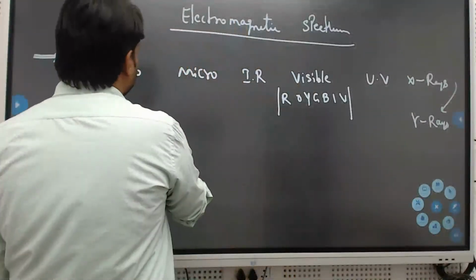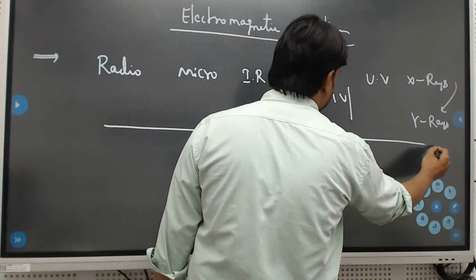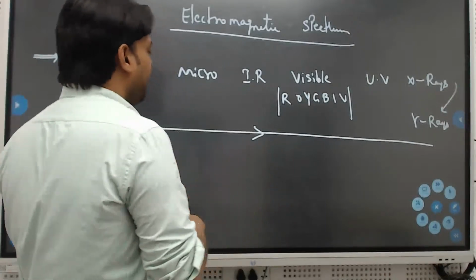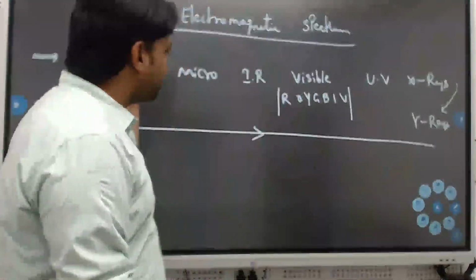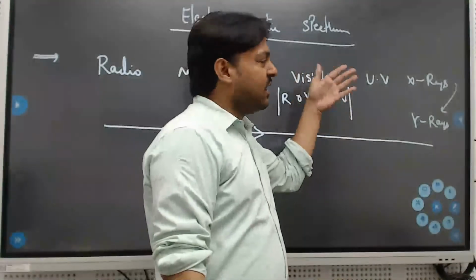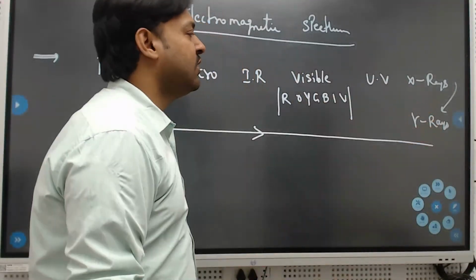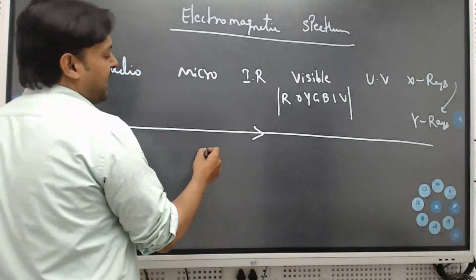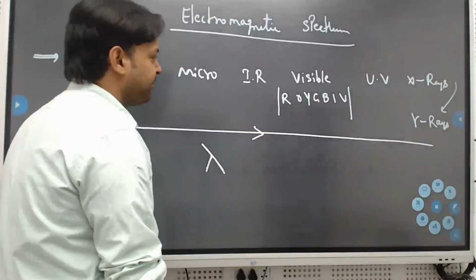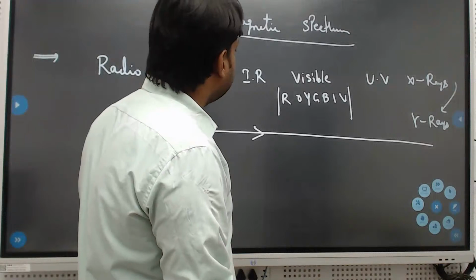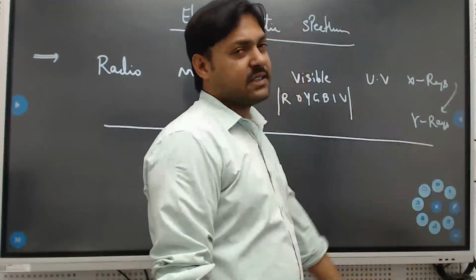Now if you move from radio to gamma rays, from radio, next micro, next infrared, visible, what will happen to the wavelength? Does wavelength increase or decrease?